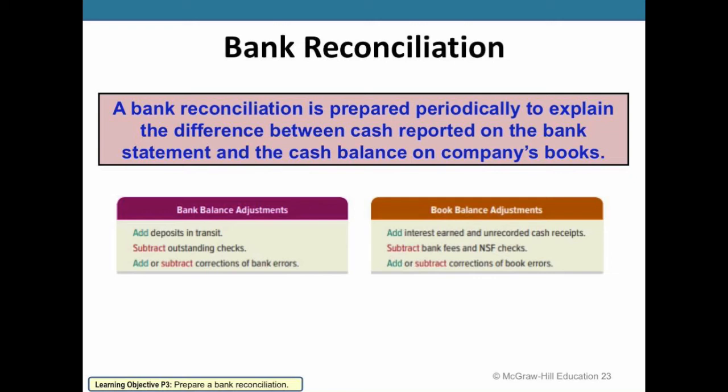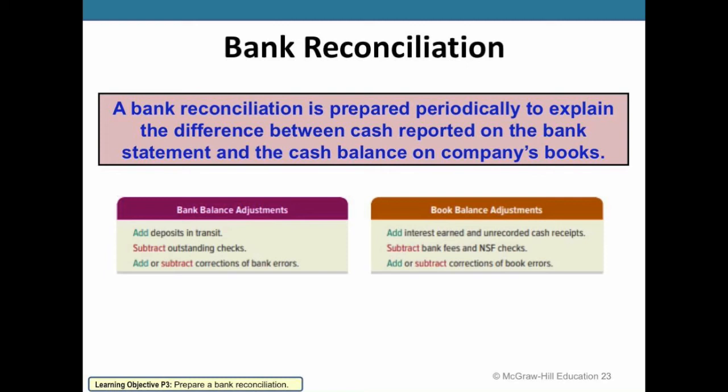Conversely, the bank may have a sense of what interest has been earned or unrecorded cash receipts and may add that to our bank statement because they have that information, but we may not have included it in our book balance yet. And we may also get bank fees that are charged to us. Without being given notice of that information, the bank will give us notice by the bank statement itself, so it will appear on the bank statement before showing up in our book balance.